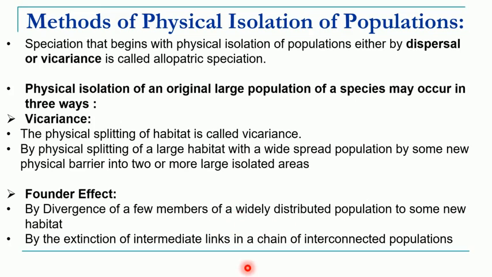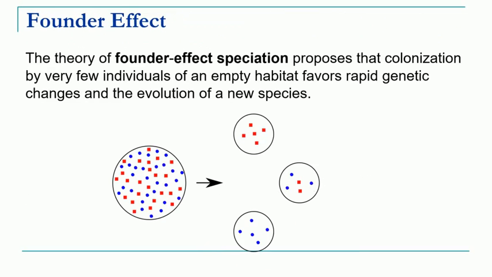So, what happens, we can see in this picture, suppose this is the original population, and from this original population a part of it gets separated, and that small proportion of the population may now go to another habitat. Because now it has moved to another habitat, in that habitat the environmental and other conditions may be different.